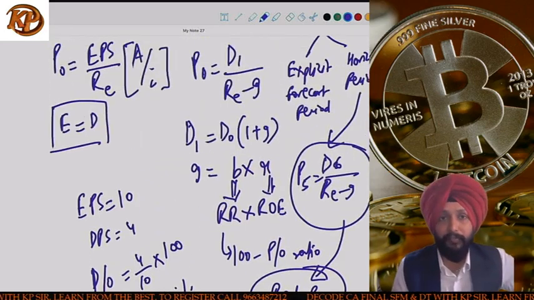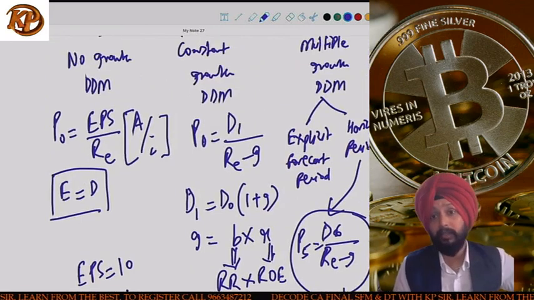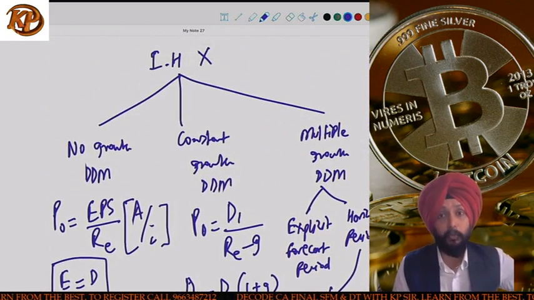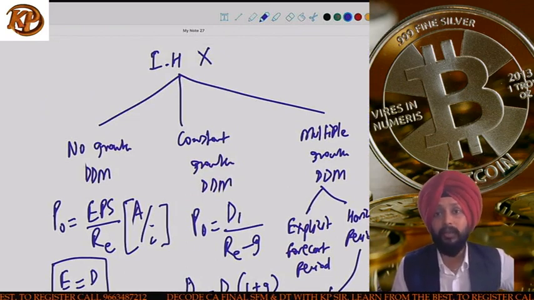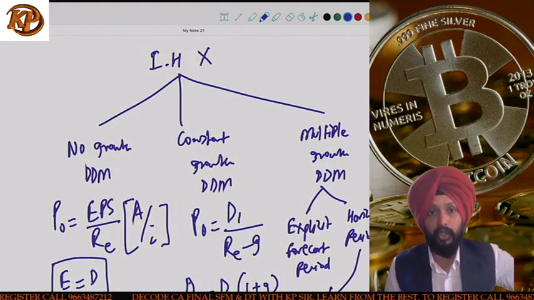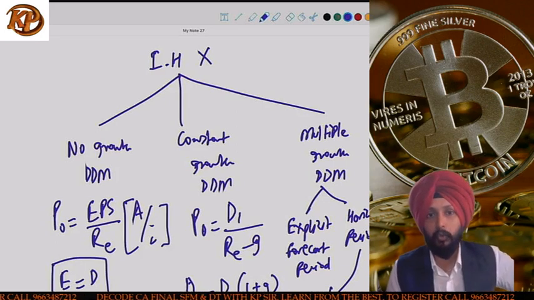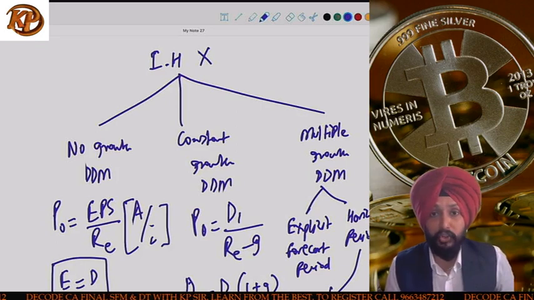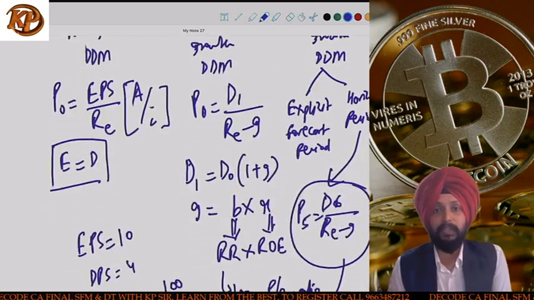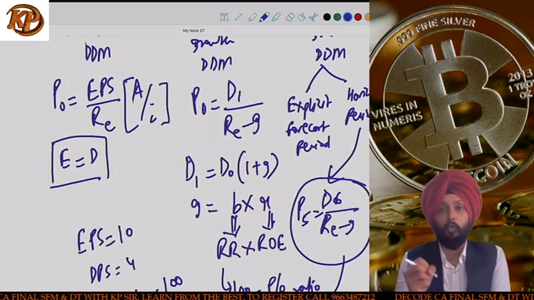So there are 3 different cases that can come when the investment horizon is not given for the dividend discount model: no growth DDM, constant growth DDM, and multiple growth DDM. No growth DDM is P0 is equal to EPS by RE. Constant growth DDM is P0 is equal to D1 divided by RE minus G. And multiple growth DDM is the sum total of the explicit forecast period and the horizon period.